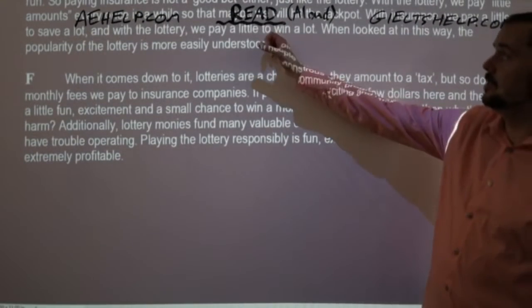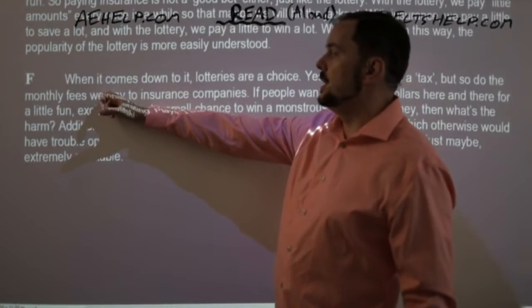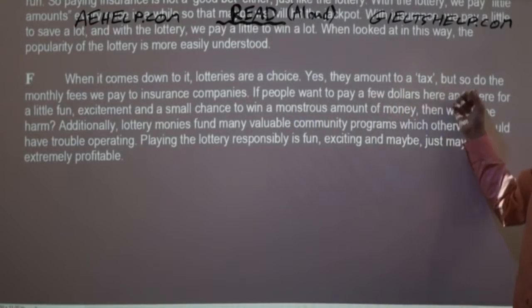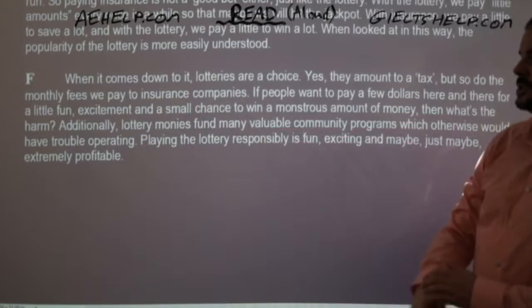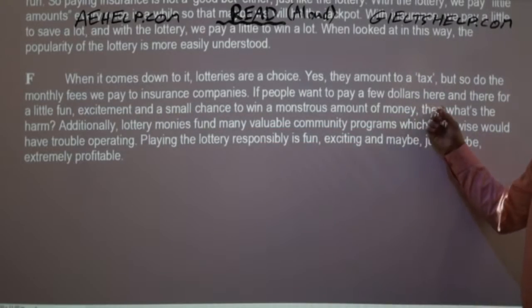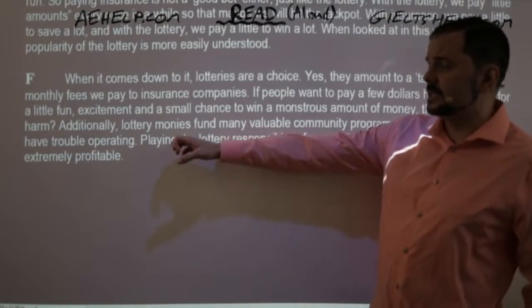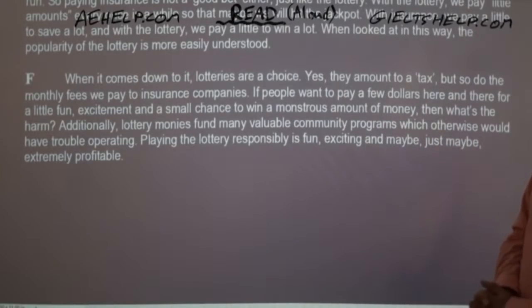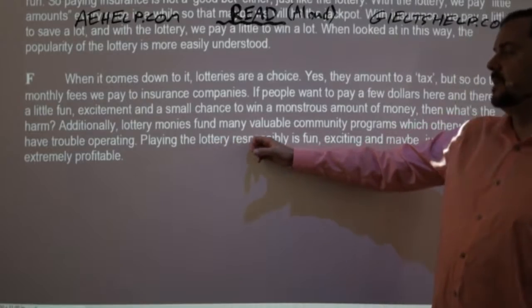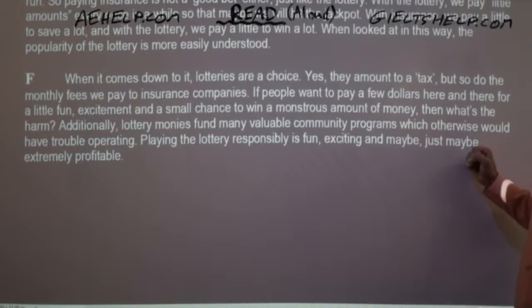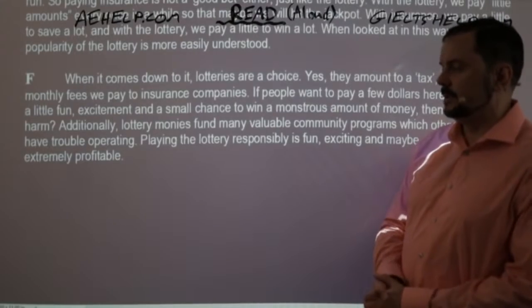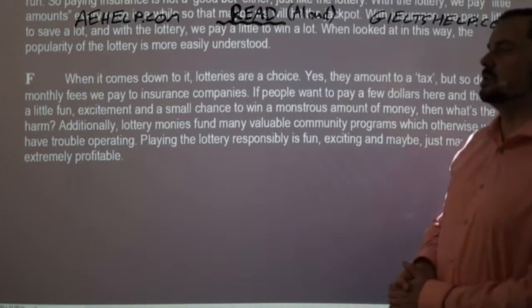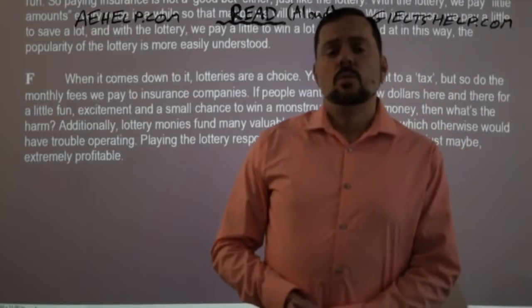Paragraph F, read with me again, read aloud, okay? So here we go. When it comes down to it, lotteries are a choice. Yes, they amount to a tax, but so do the monthly fees we pay to insurance companies. If people want to pay a few dollars here and there for a little fun, excitement, and a small chance to win a monstrous amount of money, then what's the harm? Additionally, lottery monies fund many valuable community programs which otherwise would have trouble operating. Playing the lottery responsibly is fun, exciting, and maybe, just maybe, extremely profitable. What is this paragraph about?